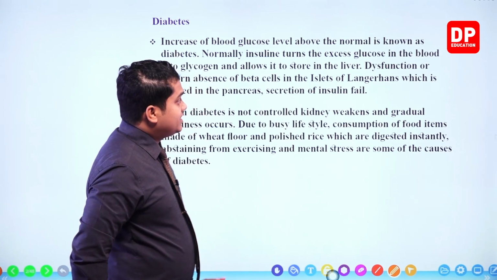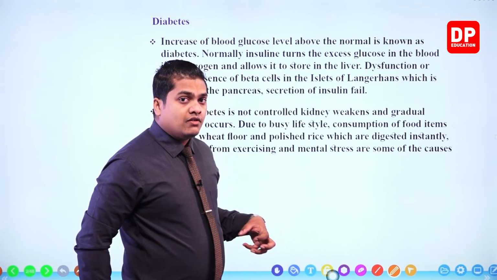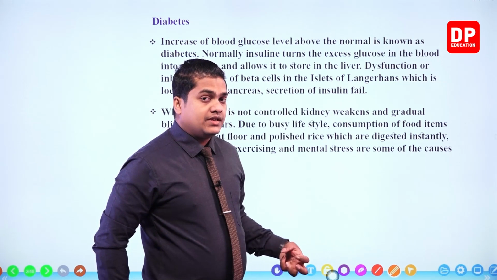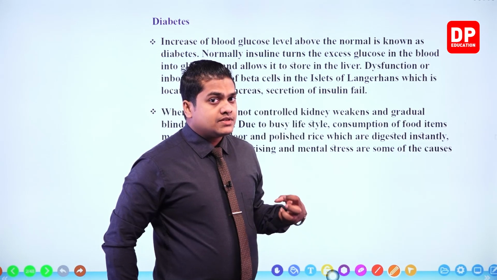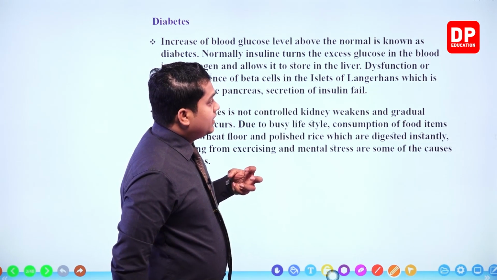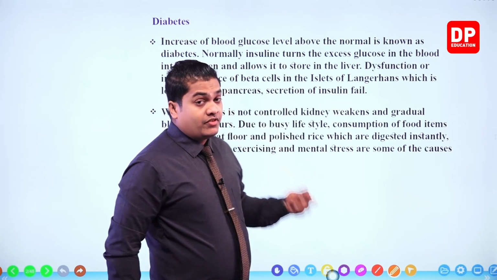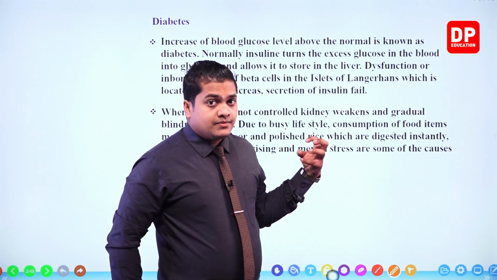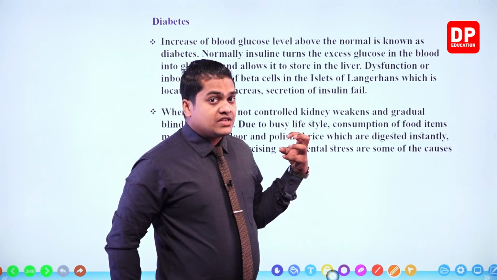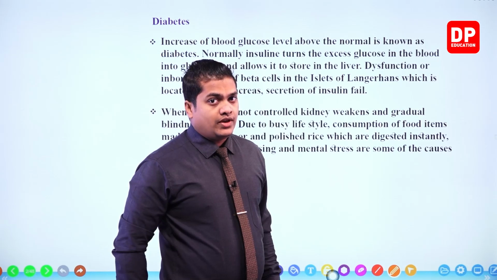This insulin is secreted from the pancreas, and over there is a special kind of cell called beta cells, within the islets of Langerhans of the pancreas. So these beta cells are the ones which secrete insulin.